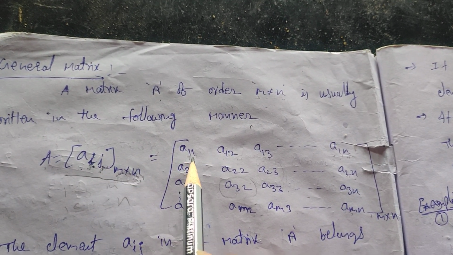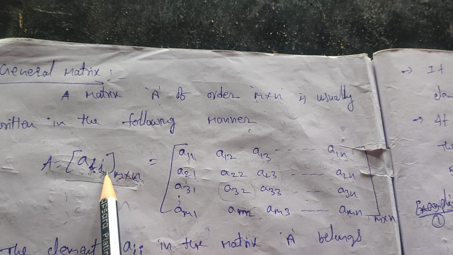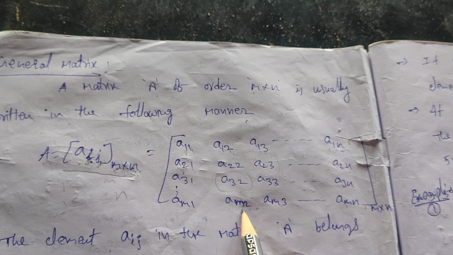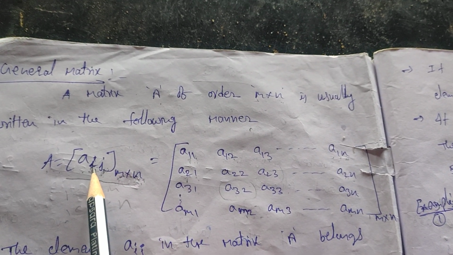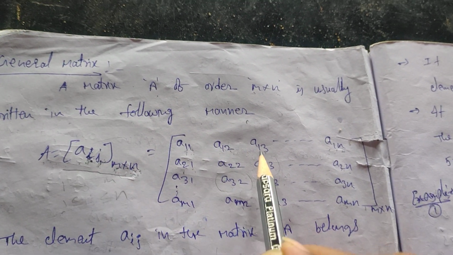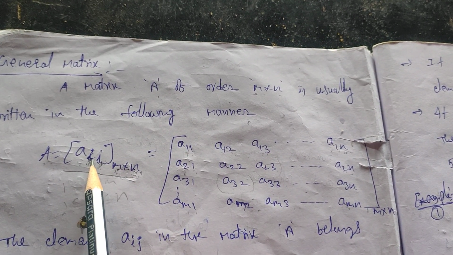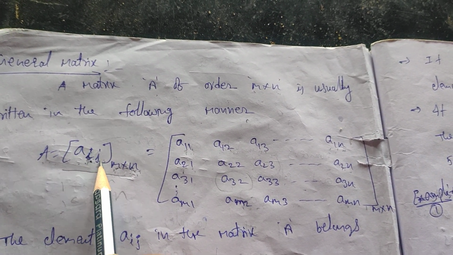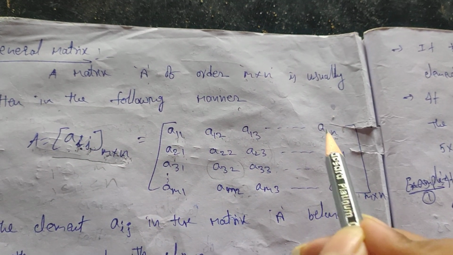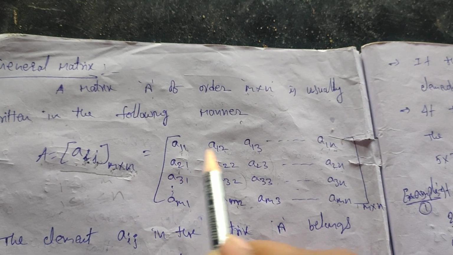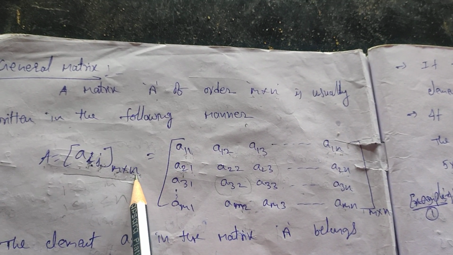So a11. Next, a12 gives the first row, second column element. Next you write a13, that means the first row, third column element. Next, and so on, you have to write a1n, that means the first row, nth column element. Okay, next, the first row is finished because here only n columns are there.